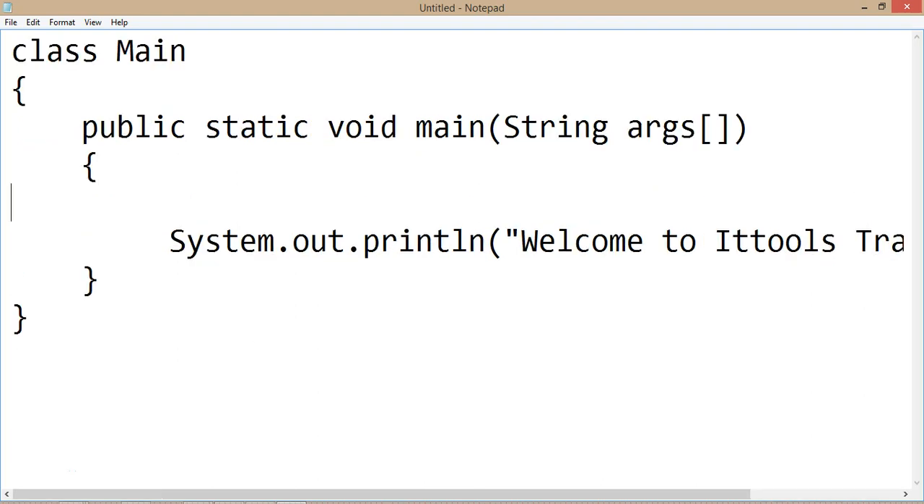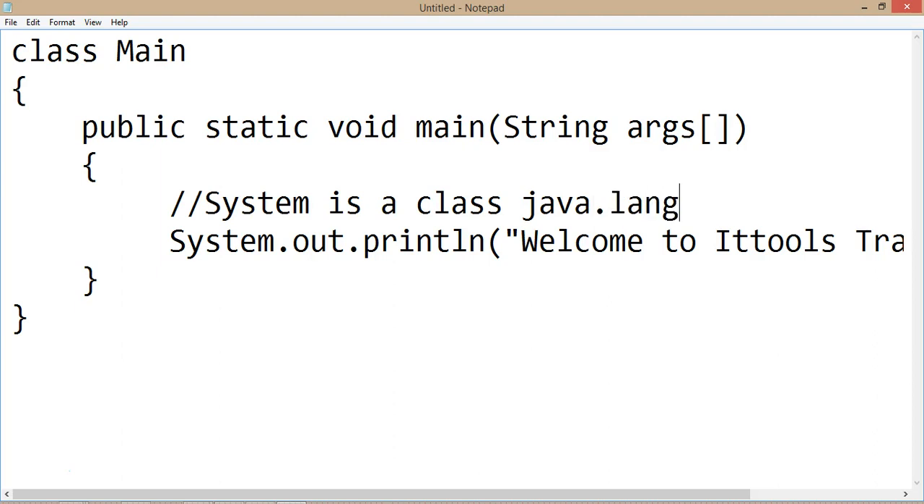Okay. Now what is System here? System is a class which is inside the java.lang package. Java packages are like inbuilt libraries. We can also create our own packages, but right now just understand that if I want to use the inbuilt classes, there are some defined packages. We can simply say it is one folder. So this class is present inside the java.lang package.